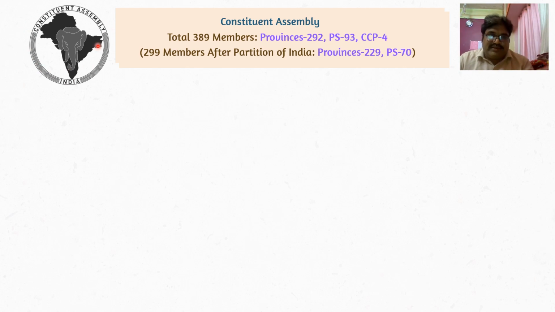And this is the official seal of the Constituent Assembly, which they accepted. This is the head of the elephant, and this is the undivided map of India. So this was the official seal of the Constituent Assembly.